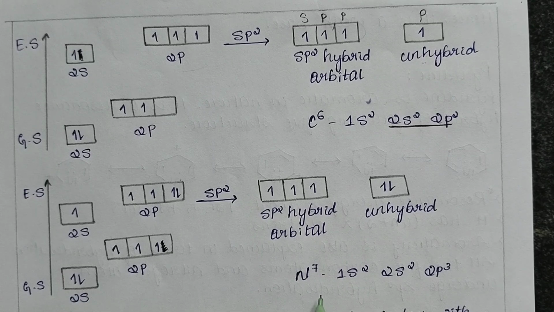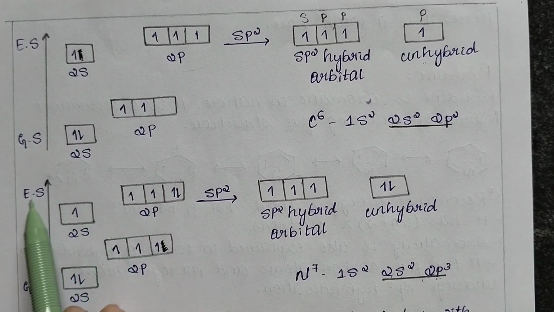And similarly, in the case of nitrogen also, we know the electronic configuration of nitrogen, that is 1s2, 2s2 and 2p3. Here also we'll consider only the valence shell electrons, that is 2s2 and 2p3. Here also in the ground state, we can see there are 2 electrons in the 2s orbital and 3 electrons in the 2p orbital.